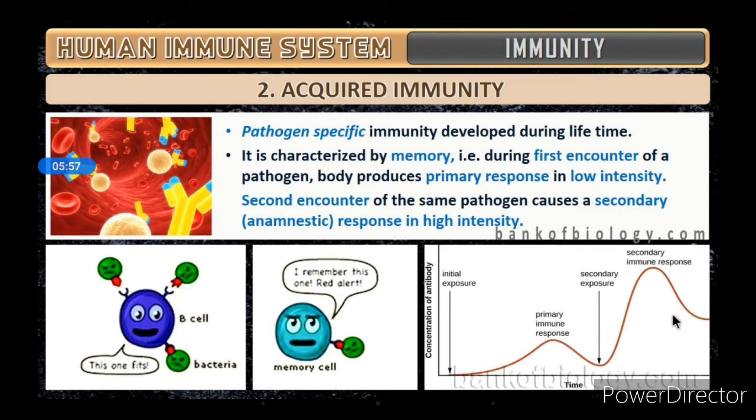One simple common example of acquired immunity, which we discussed in our lower classes, is chicken pox. Once the virus enters the body, the person gets the disease, right? But they develop the antibodies. That means they are acquiring immunity against that particular virus. But when the same virus comes a second time, the body starts to fight against it. Actually, that is acquired immunity.